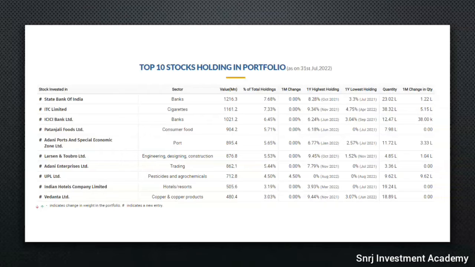These are the top 10 holdings of this mutual fund. Their major holding is in State Bank of India, 7.68%, and other companies like ITC, ICICI, Patanjali. All the companies where the fund invested are good. Only I have some concern about State Bank of India, because they have a major portion of investment in it at 7.68%. Even though valuation-wise and performance-wise State Bank of India is superb,